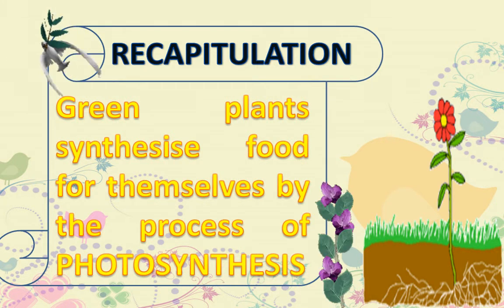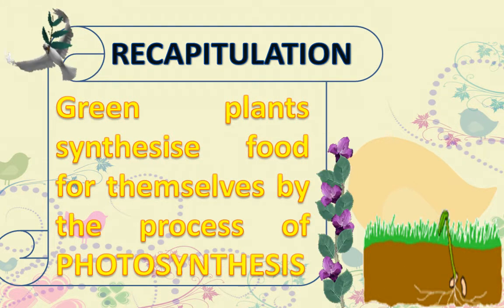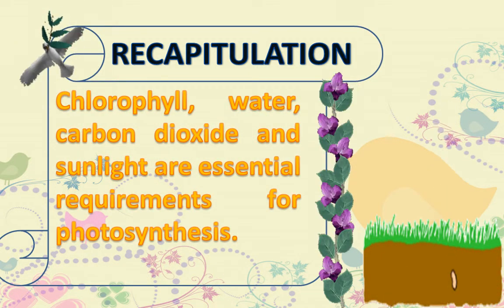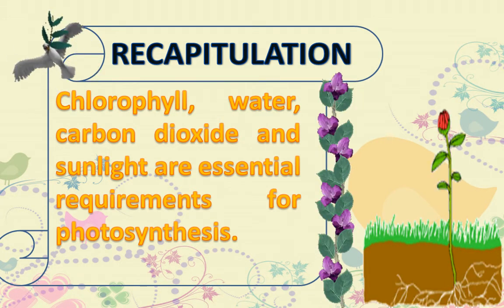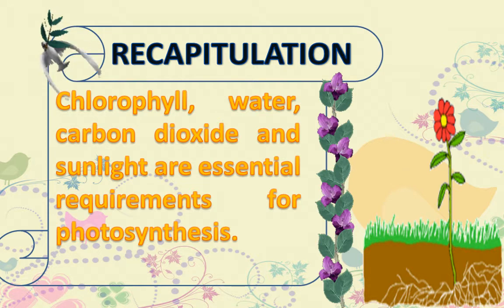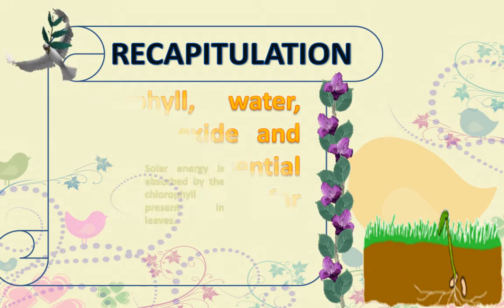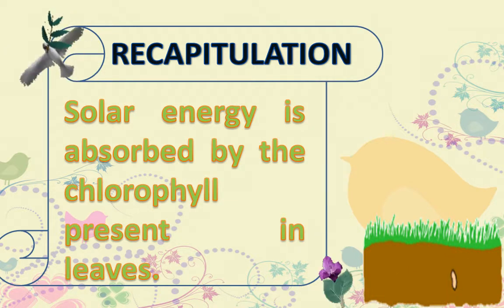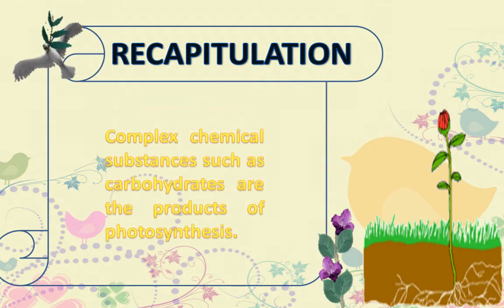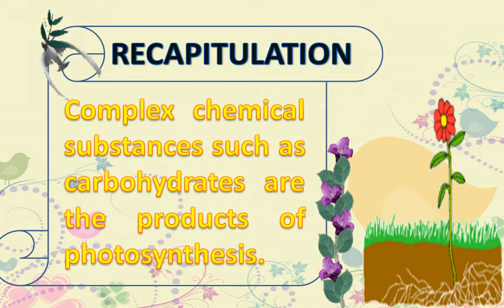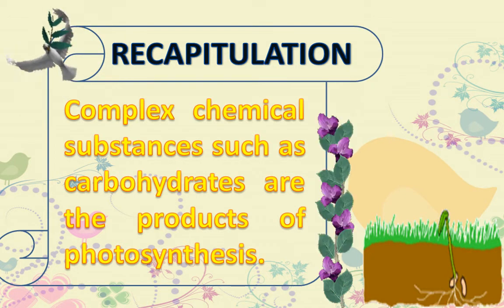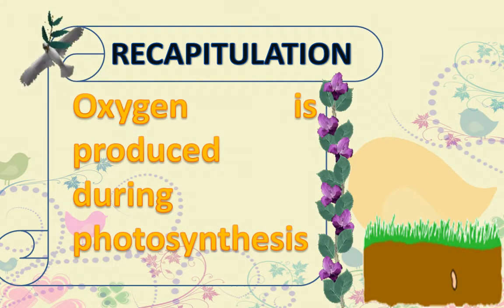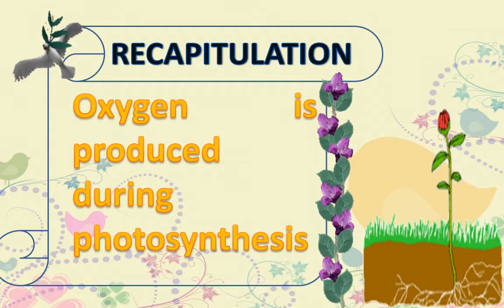Green plants synthesize food for themselves by the process of photosynthesis. Chlorophyll, water, carbon dioxide and sunlight are essential requirements for photosynthesis. Solar energy is absorbed by the chlorophyll present in leaves. Complex chemical substances such as carbohydrates are the products of photosynthesis. Oxygen is produced during photosynthesis.